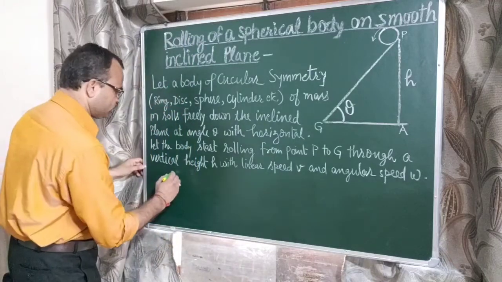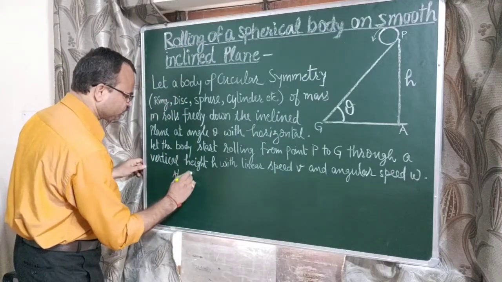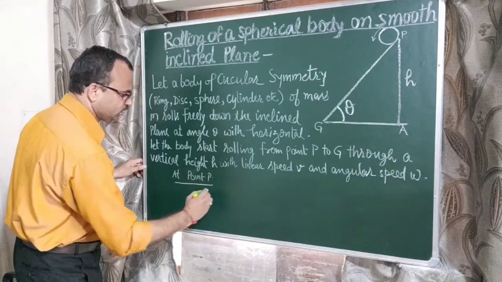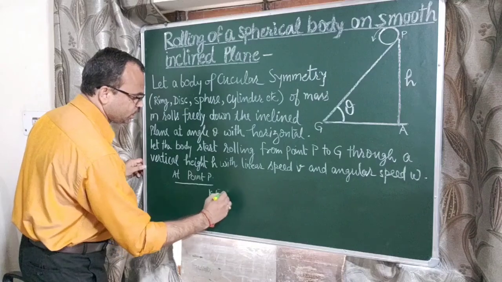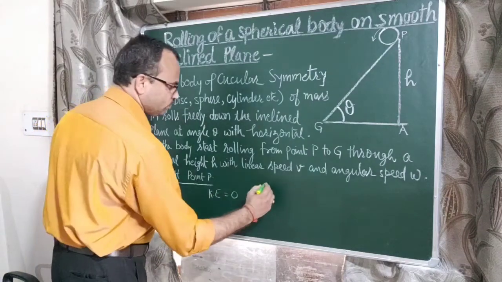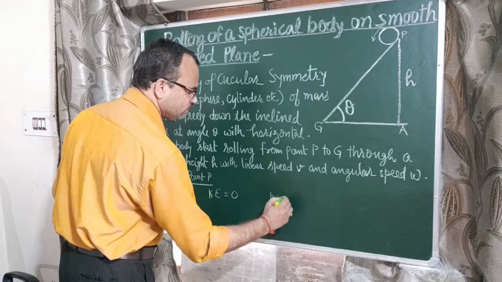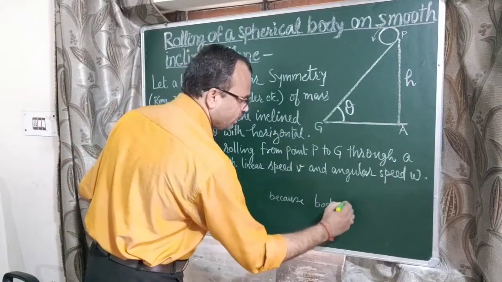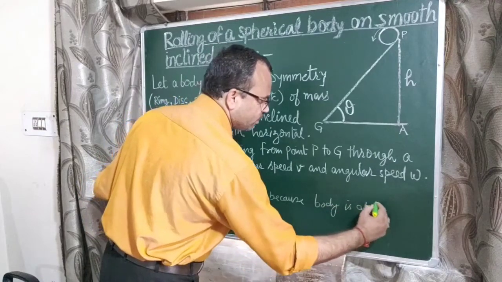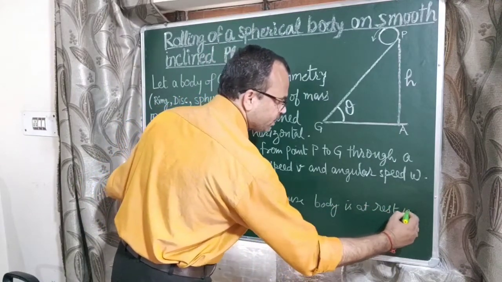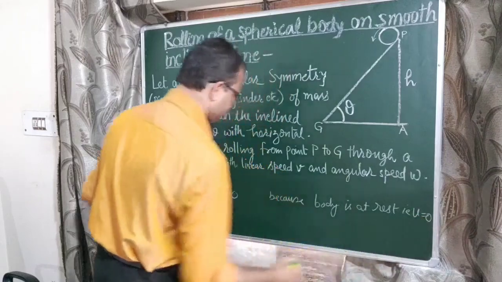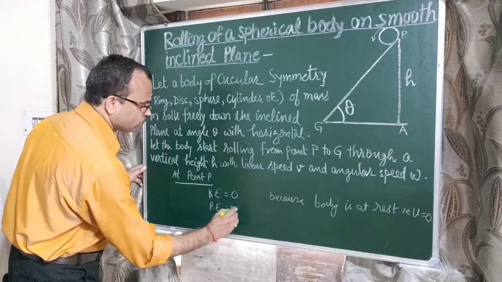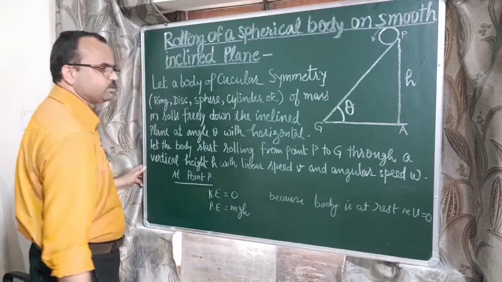So at point P, kinetic energy is equal to 0 because the body is at rest, that is u equal to 0, and potential energy is equal to mgh.